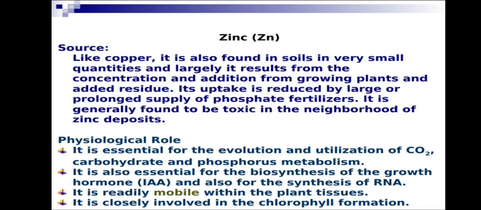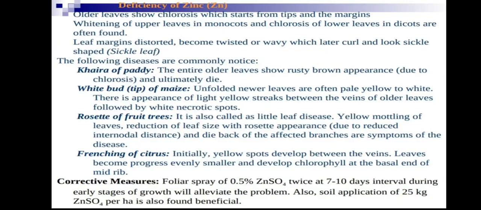It is readily mobile within the plant tissue, so its deficiency occurs on older leaves. It is closely involved in chlorophyll formation. First iron, zinc, and manganese: these three are involved in chlorophyll formation.